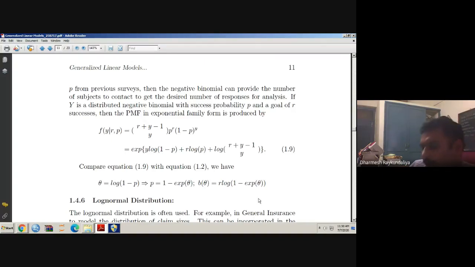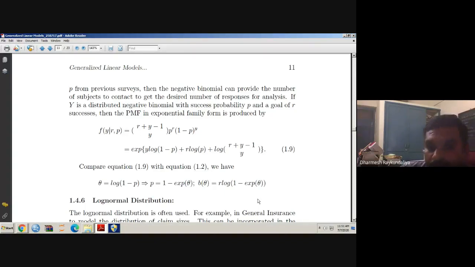So in a normal distribution, theta equal to mu, b(theta) equal to theta square by 2. In a Poisson distribution, theta equal to log mu and b(theta) equal to e raised to theta. In a binomial distribution, theta equal to log of mu upon 1 minus mu and b(theta) equal to minus log(1 minus mu).